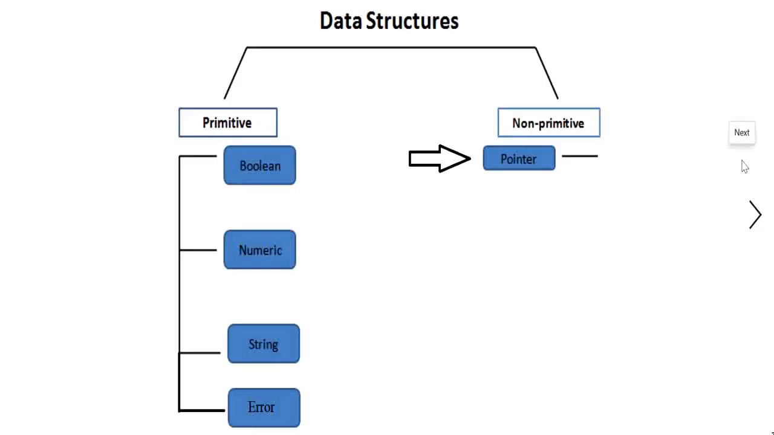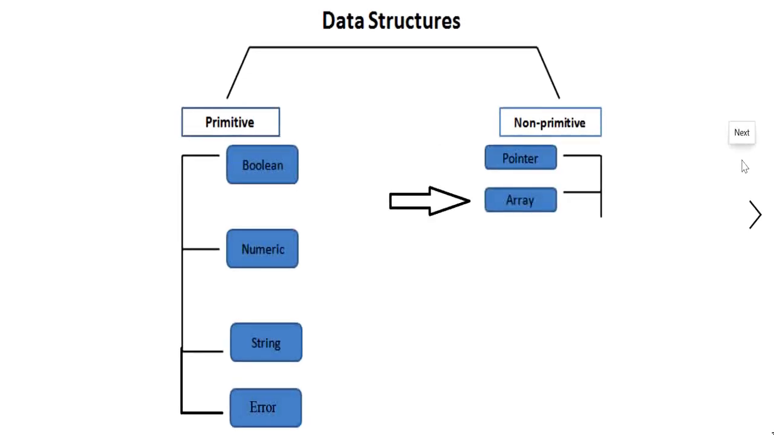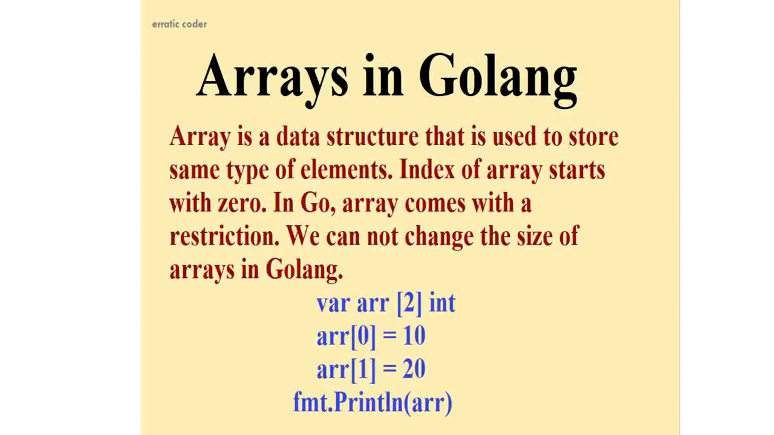Coming to the next non-primitive data type, that is array. As pointers are used to store an address, arrays are used to store the same type of elements. That means an array either can store a collection of integers or a collection of floating point numbers or a collection of strings or a collection of any kind of particular data type. Suppose I have 5 elements in an array that are 20, 50, 60, 70, 80 and 90. Then we can access those elements by their index, and the index of that particular element starts from 0.